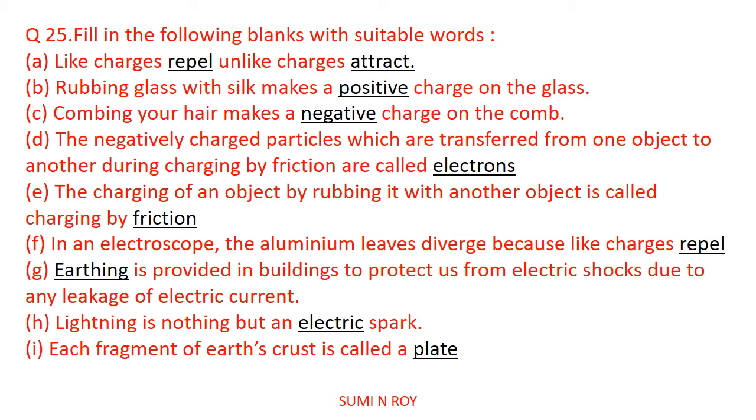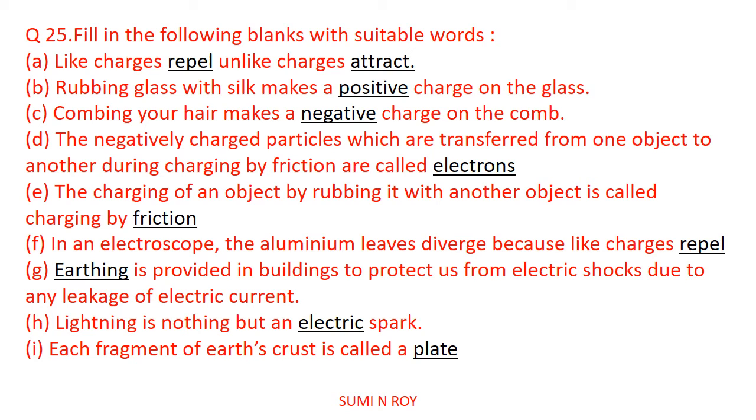Now, next question. In an electroscope, the aluminum leaves diverge because like charges repel. Because when we charge an electroscope with an object which is having charge, the whole electroscope will become the same charge, which means the two aluminum leaves are also of the same charge. Now as the leaves are of the same charge, they start repelling each other because like charges repel each other.